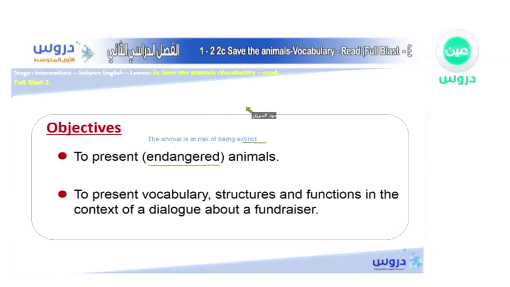Yes, it's in danger. Yes, it means it might die. And when it dies, we will never see it again. When it dies, that's it. There are no more animals like this animal. You know what I mean?